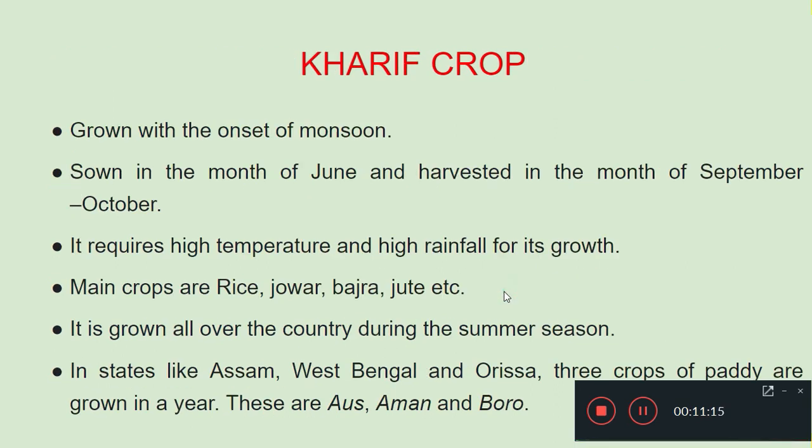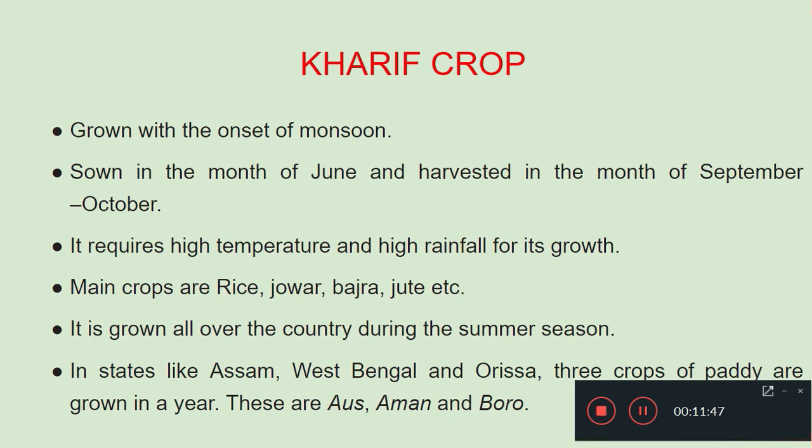Now when we come to the second category, that is Kharif season. These crops are grown at the onset of monsoon. That means we start the cultivation in the month of June, when the monsoon rainfall starts in India. Crops sown in June and harvested in September or October come under Kharif.